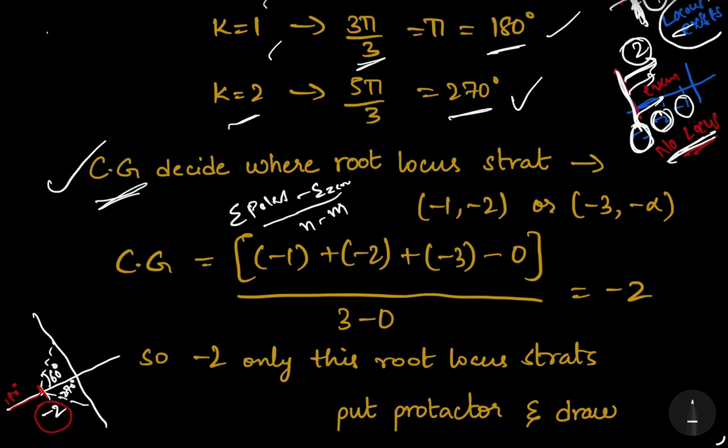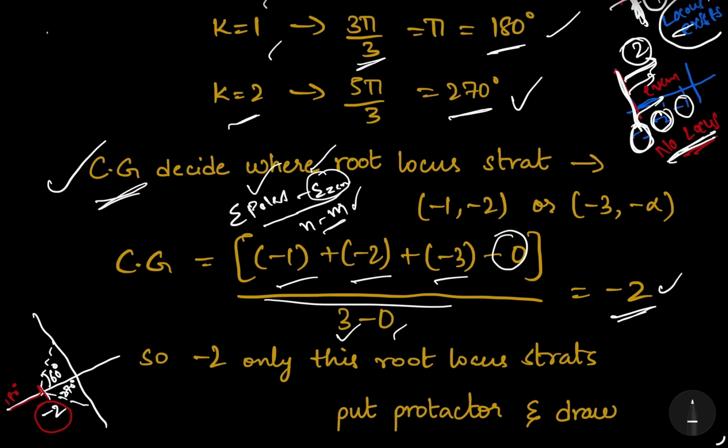Okay, what is the formula? Sum of poles minus sum of zeros by n minus m. What is the sum of poles? -1, -2, -3, minus the sum of zeros, which is zero, by n minus m. Okay, if you solve this one, what will we get? We will get -2. So the centroid is -2.